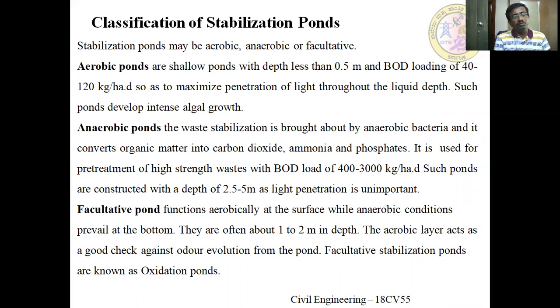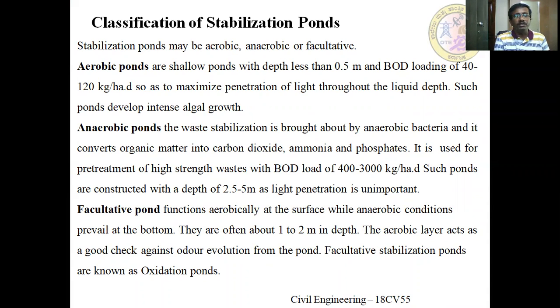Algae consume CO2 with the help of sunlight, go for photosynthesis, and liberate oxygen. That oxygen is utilized by the bacteria for the degradation of the organic matter present in the system. This is the symbiotic relationship between the algae and the bacteria present in the system.